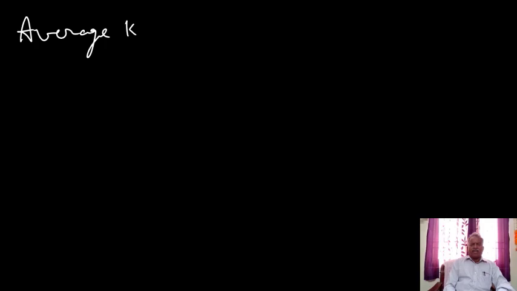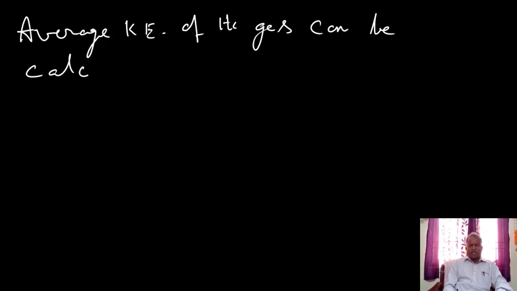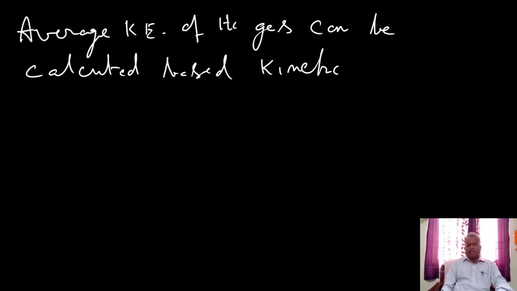Now, average kinetic energy of the gas. Average kinetic energy of the gas can be calculated based on the kinetic gas equation. What is the kinetic gas equation?